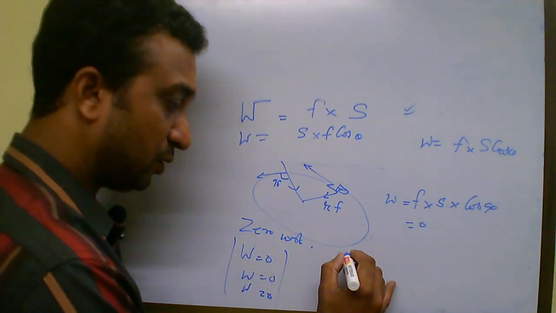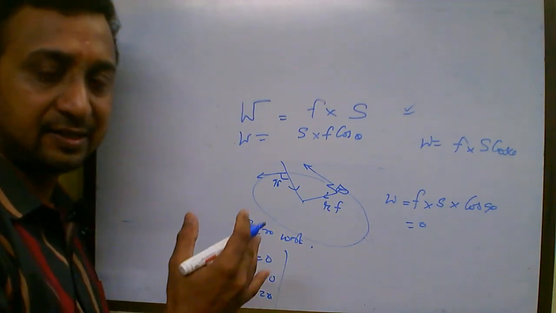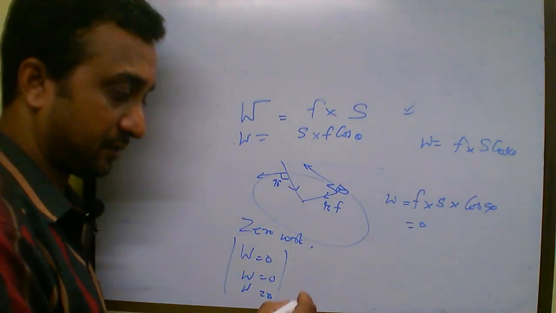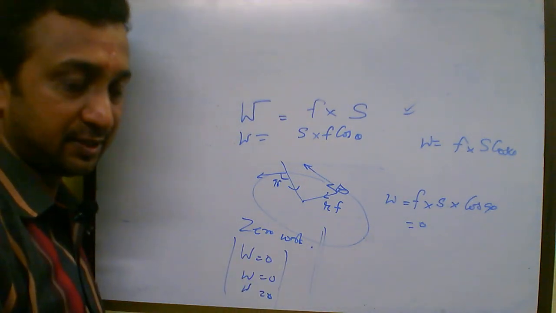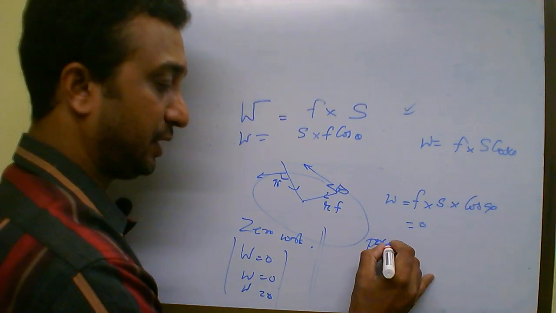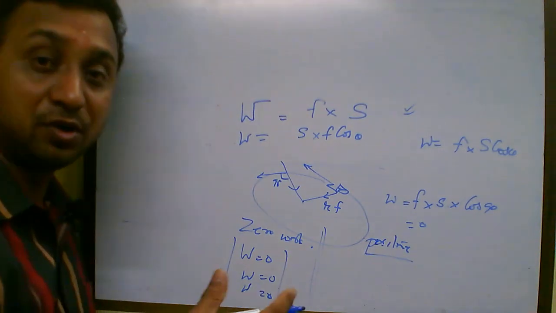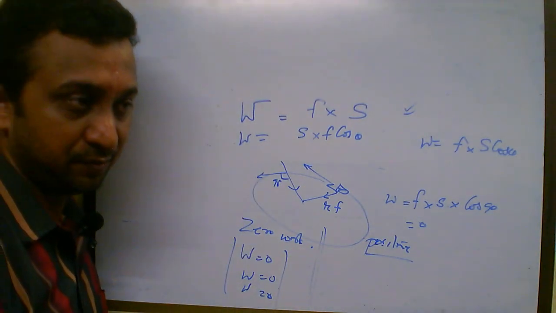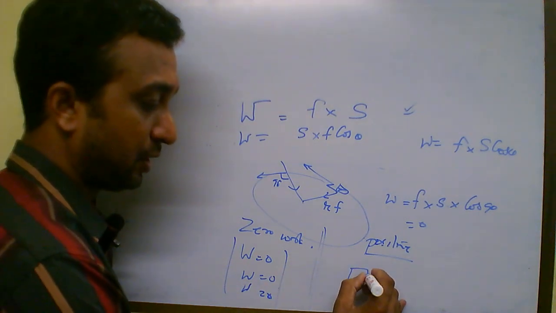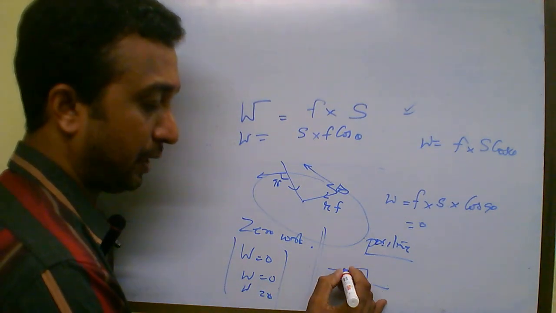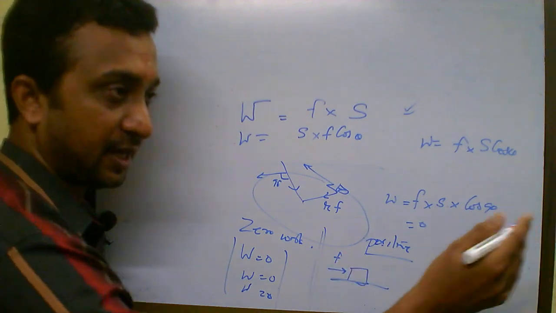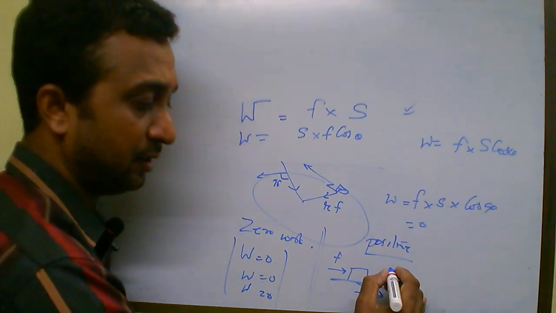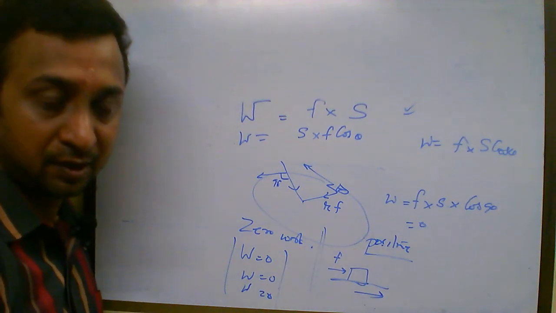Now you can categorize the work into three: the 0 work, the positive work and the negative work. So 0 work example we have discussed. Now let us see positive work. Positive work means when force and displacement are in the same direction, we will say the work done is positive. For example, I am pushing a box along the horizontal, force is acting in that particular direction, displacement is also in the same direction, so that's an example for positive work.